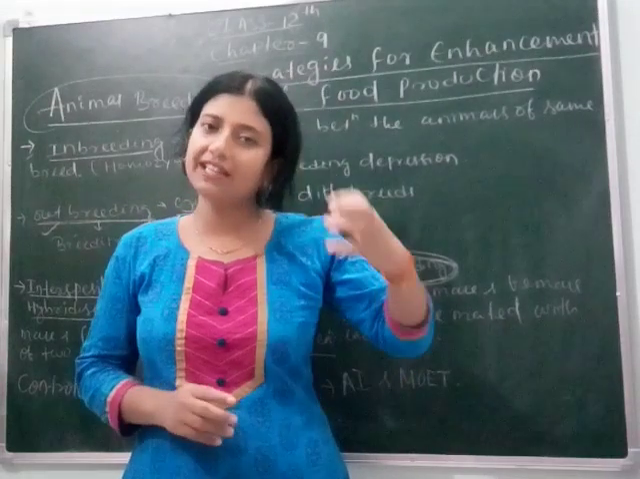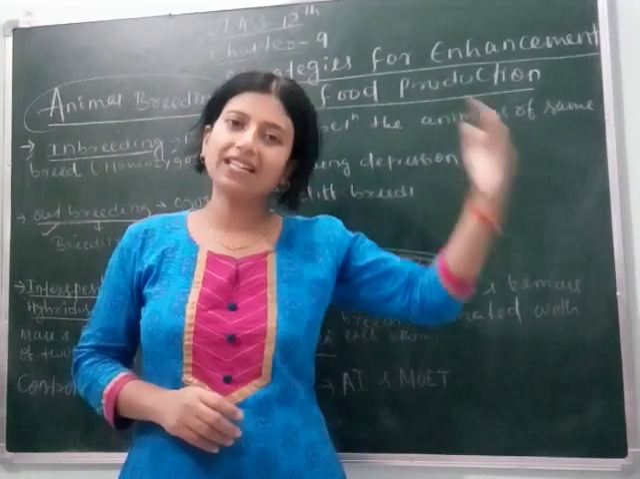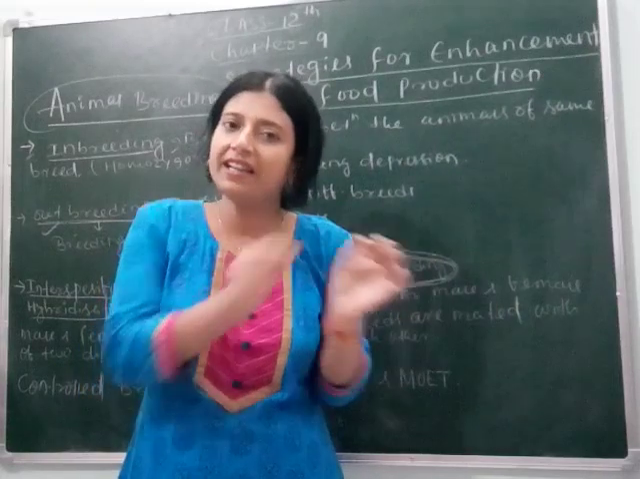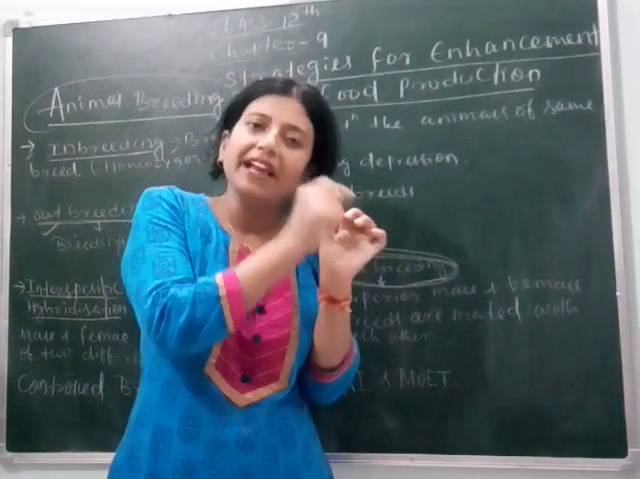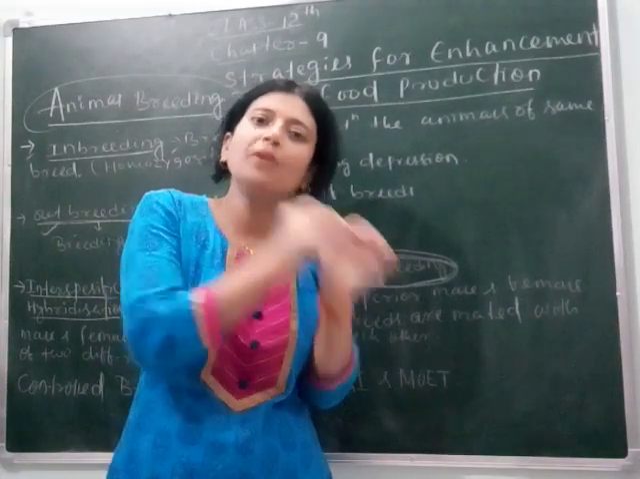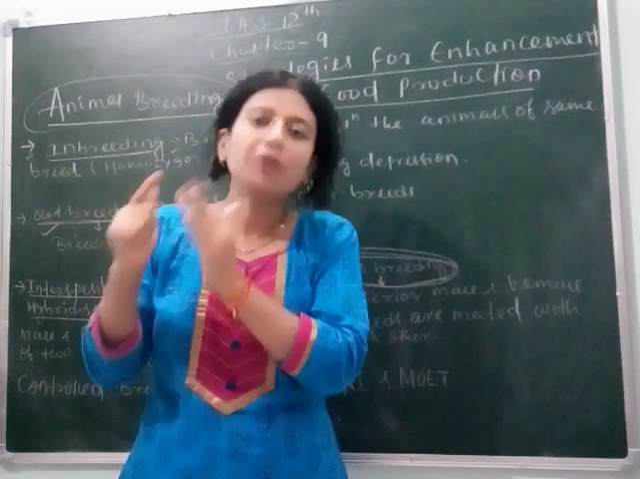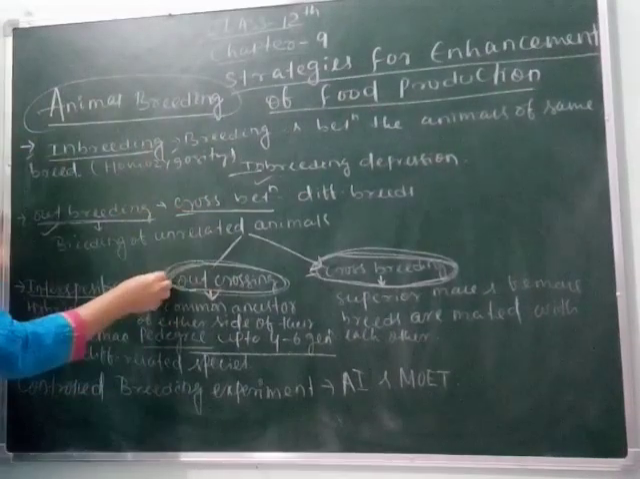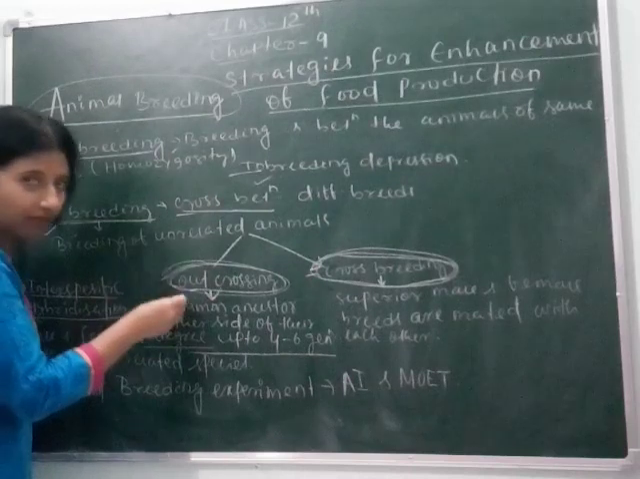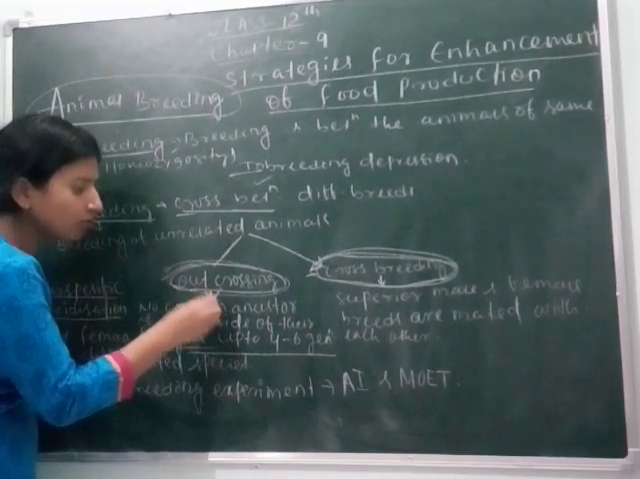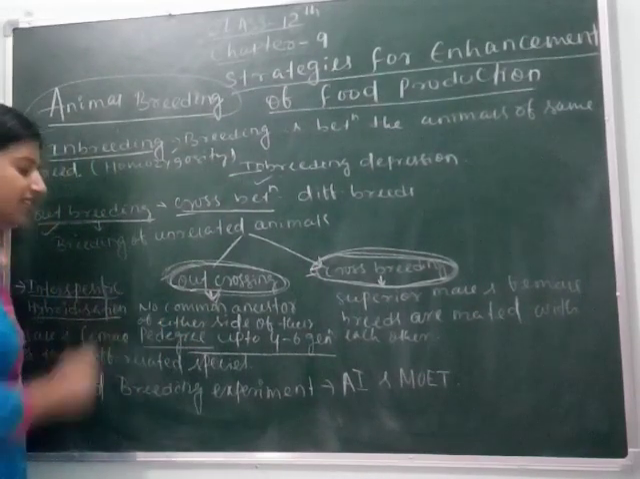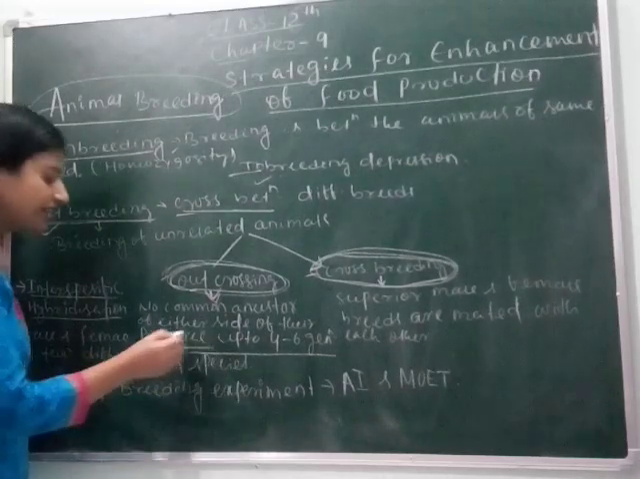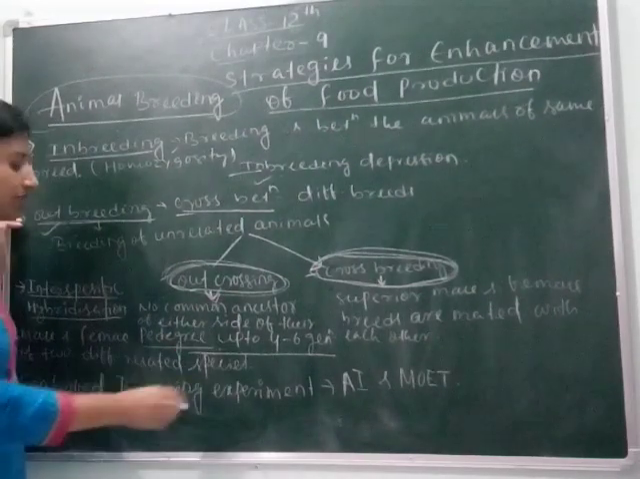it means if we study their life history back up to 4 to 6 generations, there should not be any common ancestor found between the male and female being mated. That's why it is called outcrossing. So how will we define outcrossing? No common ancestors on either side of their pedigree up to 4 to 6 generations.